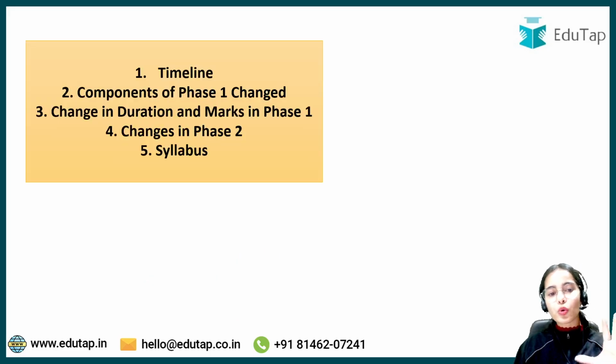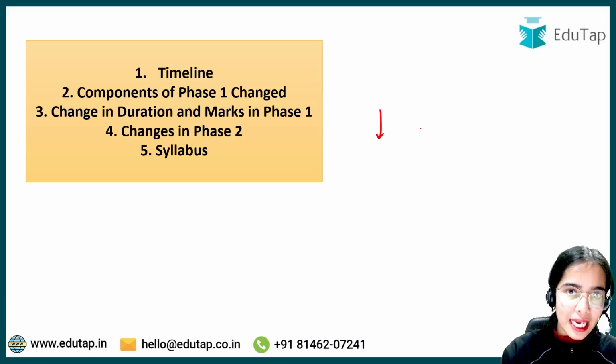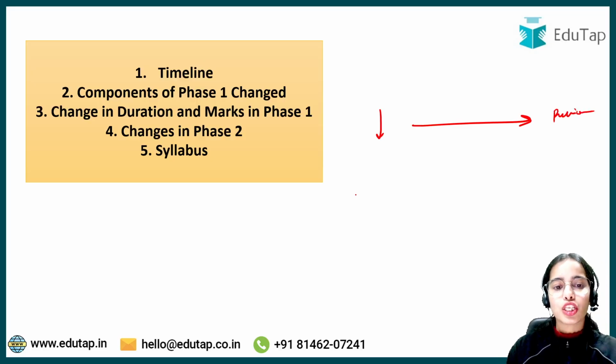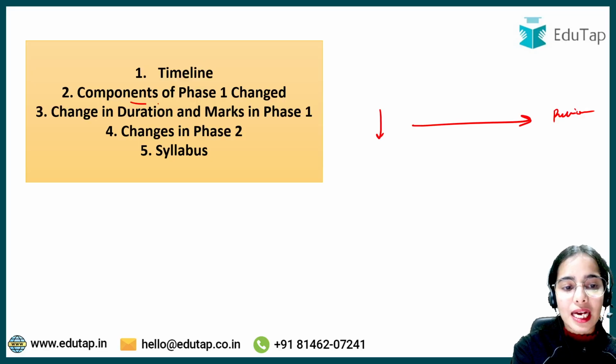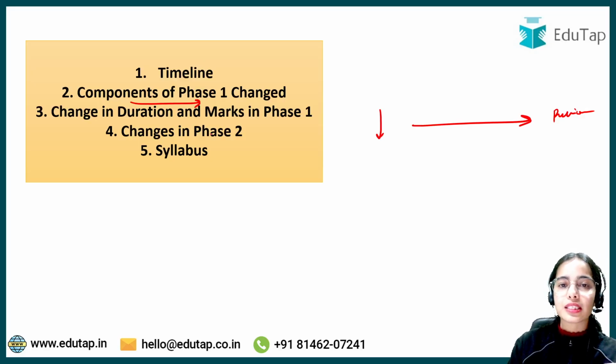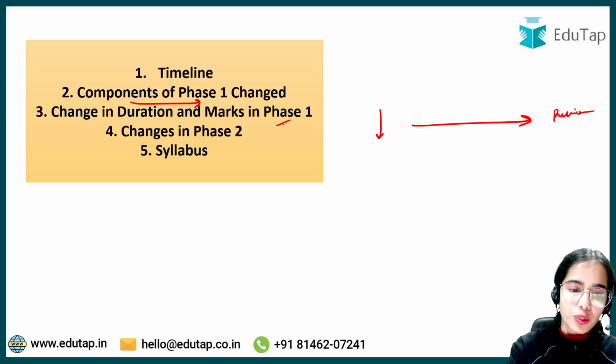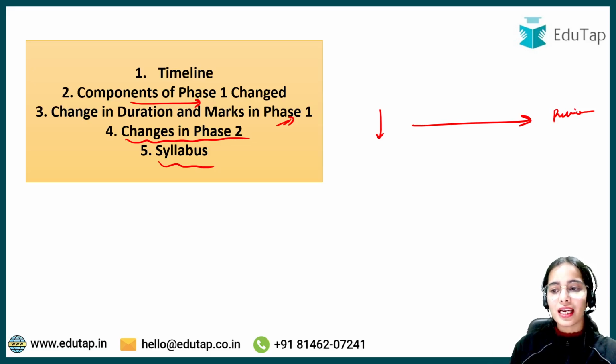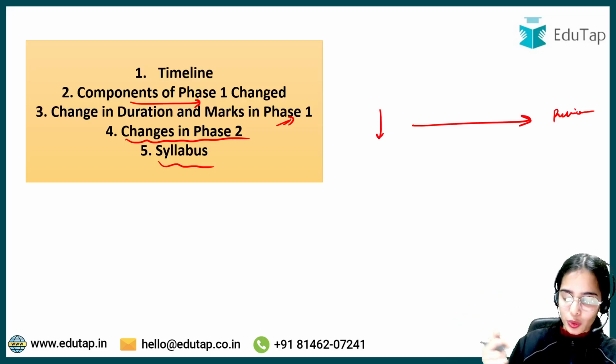We will be focusing on 5 big changes that have been made in the current notification as compared to the previous one. First of all, we will discuss the timeline and the change in the timeline. We will discuss the changes in the components of phase 1, the change in duration and marks in phase 1, and the changes in phase 2 and the changes in the syllabus of phase 2. All these we will be discussing in today's session.